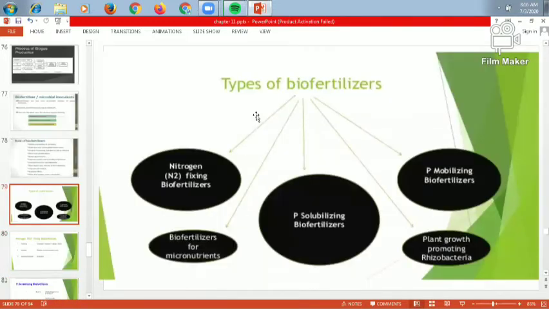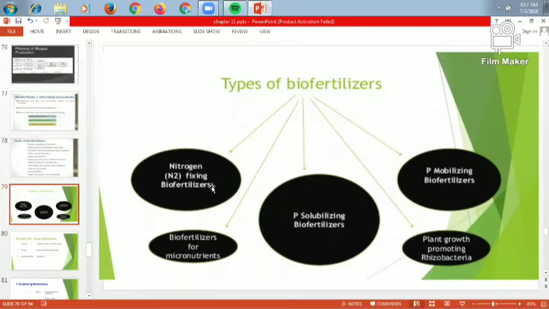Then we have the types of biofertilizers. First is the nitrogen fixing biofertilizer. Second is the biofertilizer for micronutrients. Then the phosphate solubilizing biofertilizer. Next is the phosphate mobilizing biofertilizer, and the last one is the plant growth promoting rhizobacteria. So these are the five different types of the most commonly used biofertilizers.